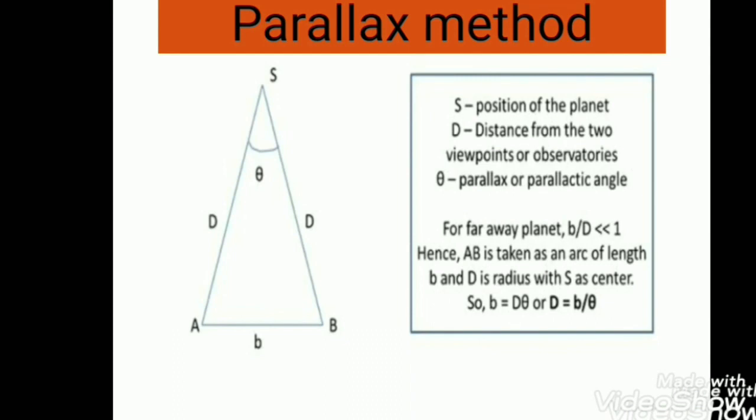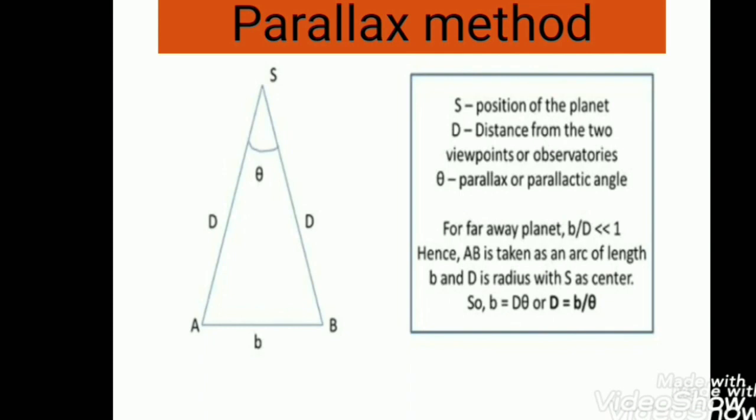The distance between the two points of observation is called the basis. In this diagram it is denoted by small b. Now theta is the parallax angle, also known as the parallactic angle, and S is the point whose distance from the observer we want to measure. D is the distance from the two viewpoints of observation.